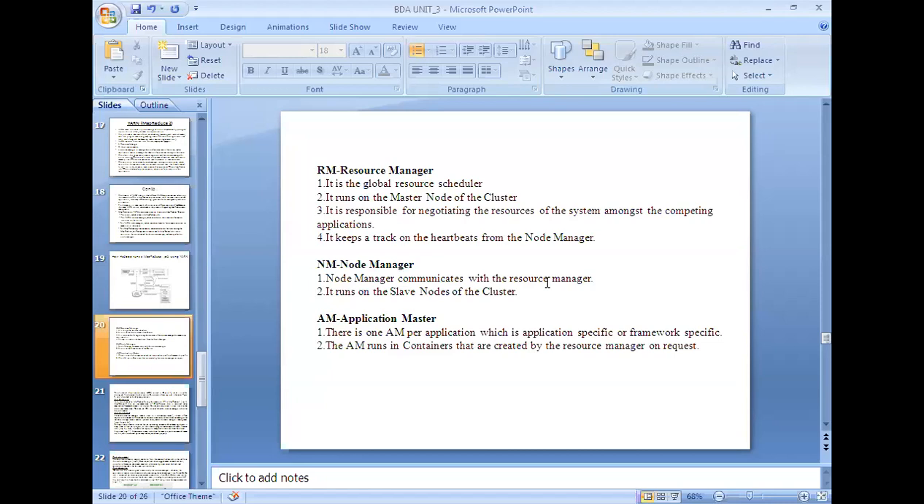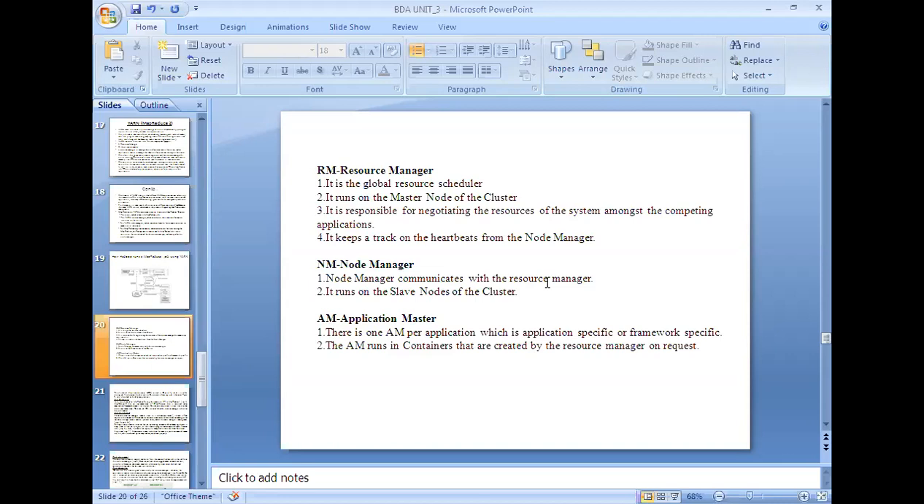And the node manager communicates with the resource manager. It runs on the slave nodes of the cluster, that means it always runs on the data node. This is the entry point for the communication between the resource manager and the data node. And for the application master, there is one application master per application. Just remember this point.